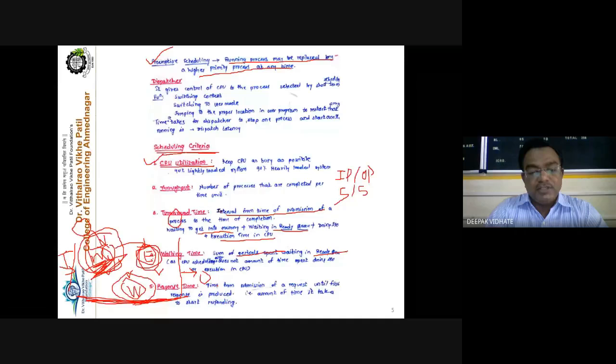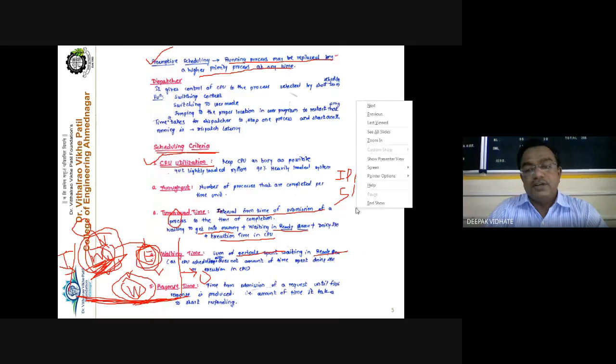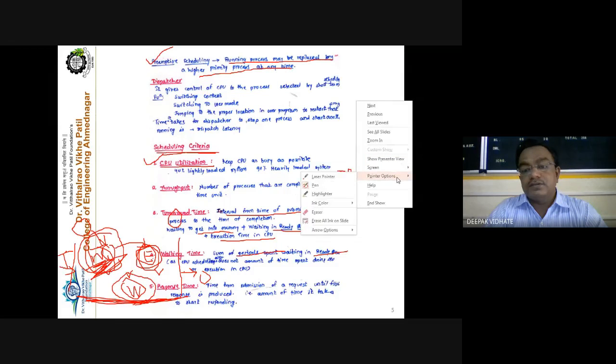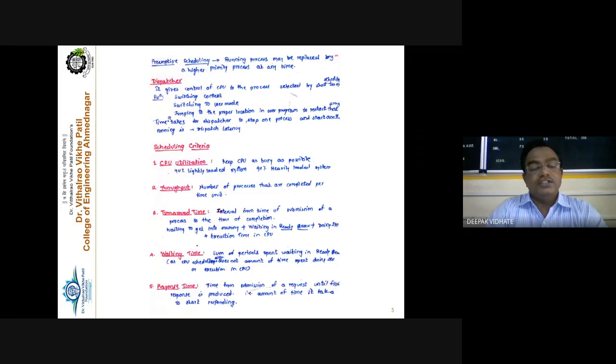And the response time is nothing but the time from submission of a request until the first response is received, right? I just want to clear this. So this is the concept of turnaround time, waiting time and response time. Clear, all of you? Okay, so just revise the concept.